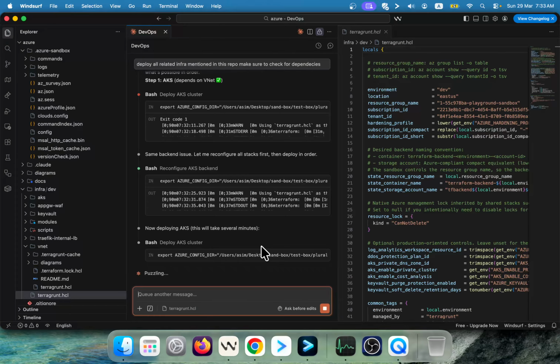Currently it is exporting this command, which is actually pointing to this directory where we have provided our credentials, right? So it is doing that, and you see it is working on it.